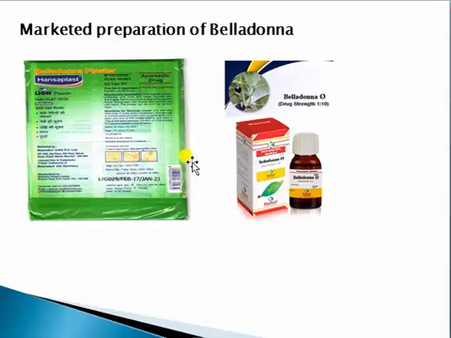This is the image of the Hansaplast belladonna plaster, and here you can see a tincture of Atropa belladonna, where the drug strength is a 1:10 ratio. These are mainly used for spasmodic conditions or for mydriatic effects. With this we are ending the topic of Atropa belladonna. The rest of the other drugs will be discussed in the next lecture.